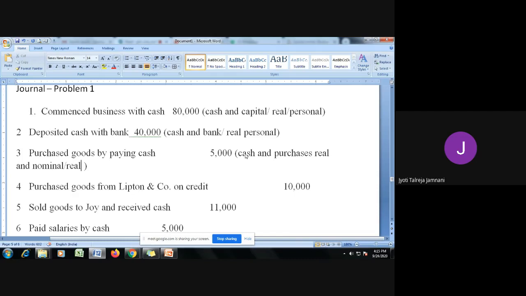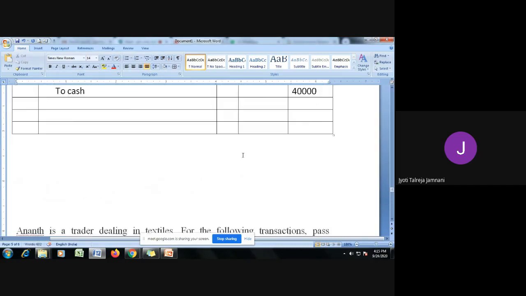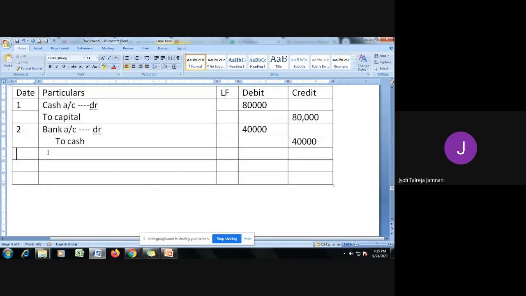Purchases, if I consider nominal account, if it is an expense, we have to debit all expenses and losses. So we need to debit purchases. Similarly, if we consider it as goods and asset and real account, when you purchase, goods come in, debit what comes in. So in both the rules, you are debiting purchases. So debit purchases and credit cash for 5,000 rupees. That would be your third journal entry.